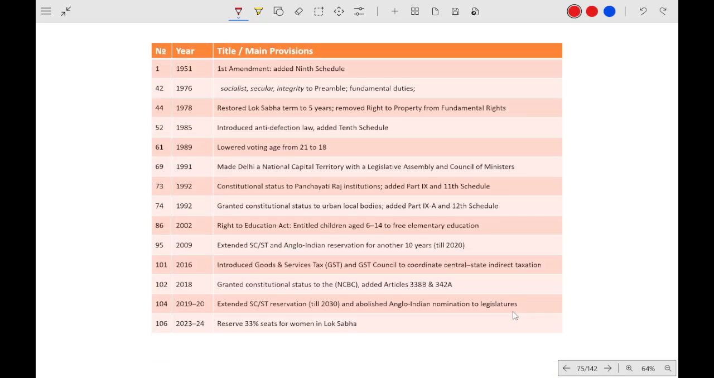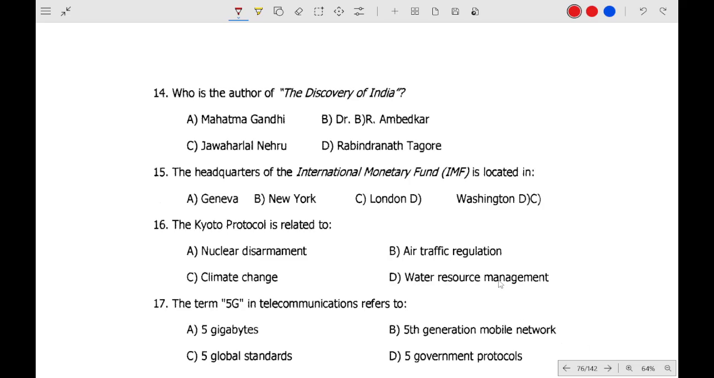And these are the various amendments that have been done so far. As you can see, all of them have been mentioned. You can check it, take a screenshot or read, by pausing the video.